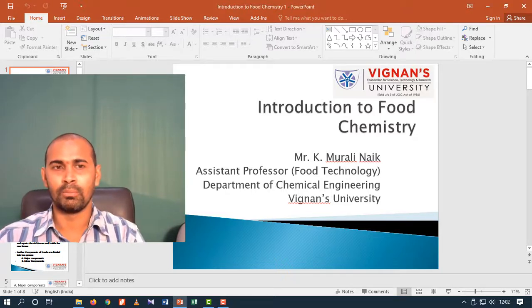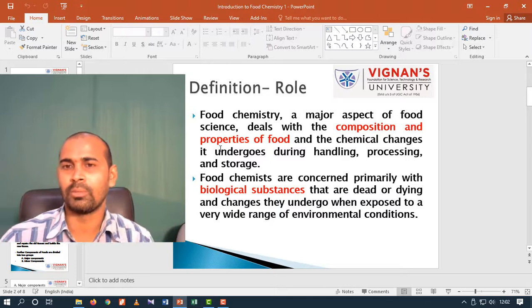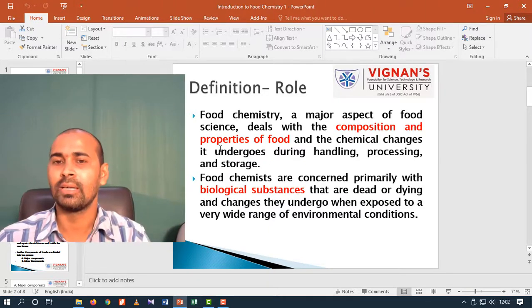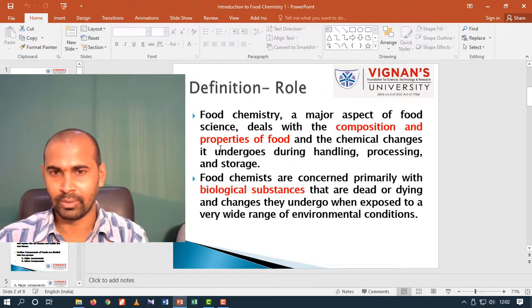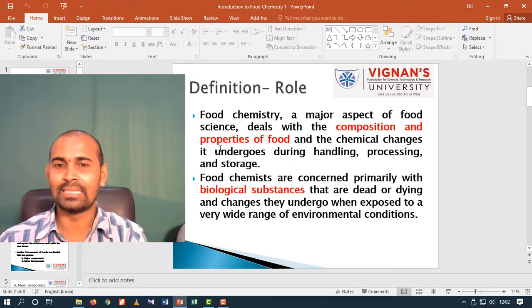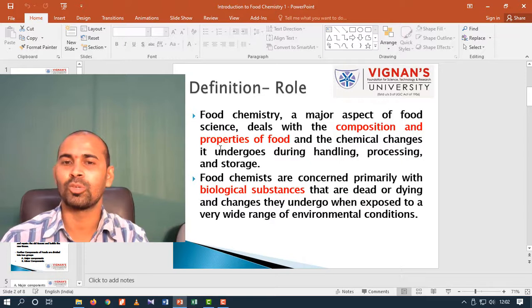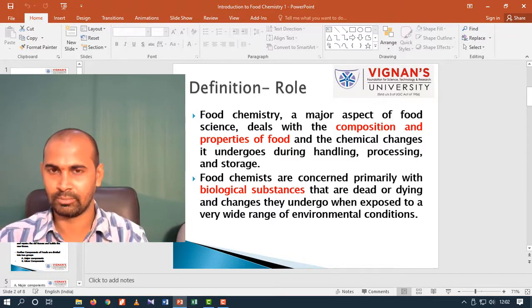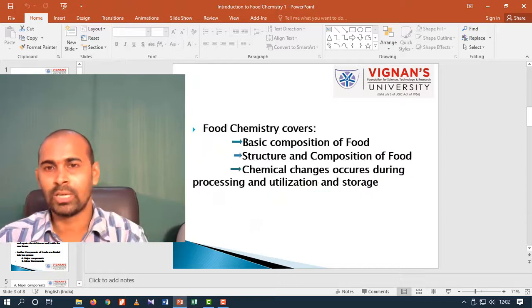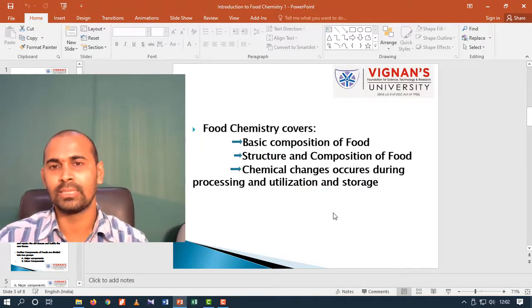Generally, the main role of food chemistry is primarily concerned with biological substances that are dead or to be dying, and the changes that occur when they are exposed to a very wide range of environmental conditions. Food chemistry is a basic science.